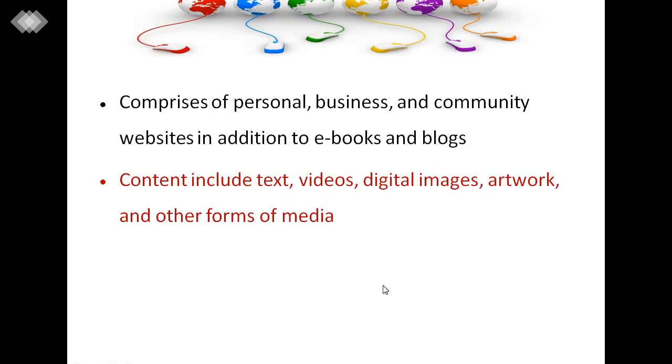It covers personal, business and community websites, in addition to ebooks and blogs. So you can also publish the contents of your ebooks and blogs.